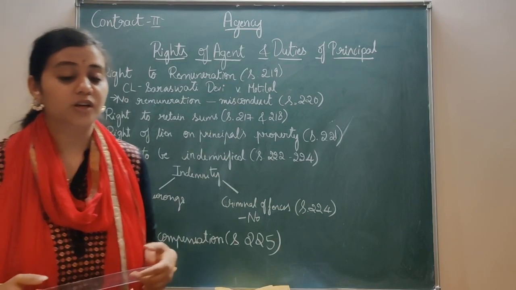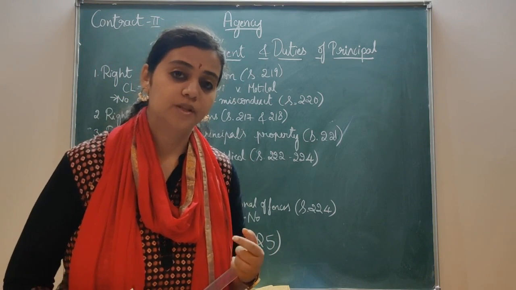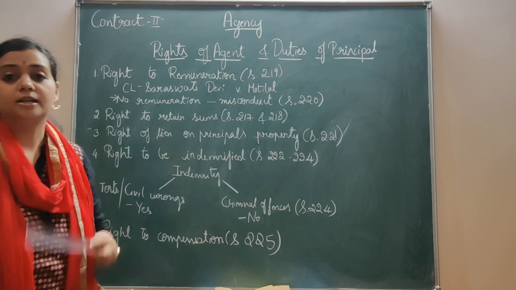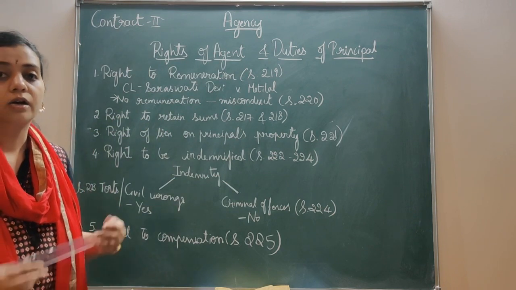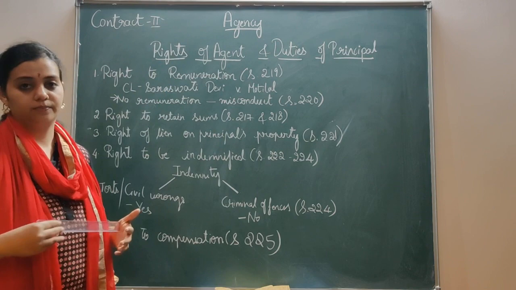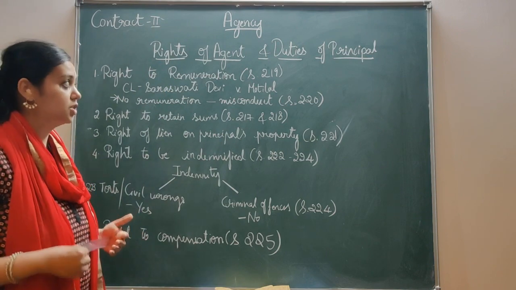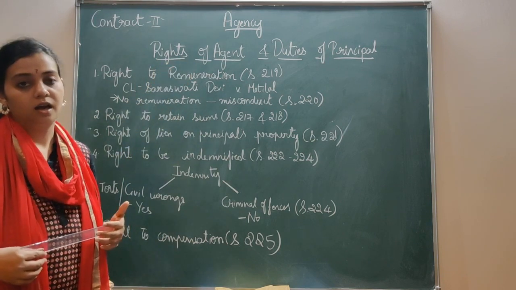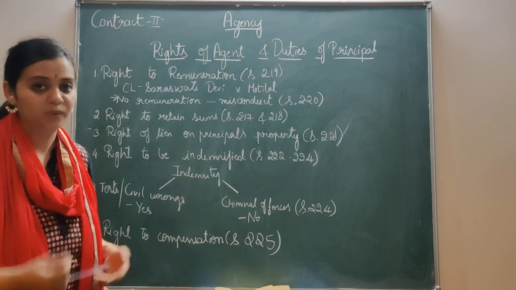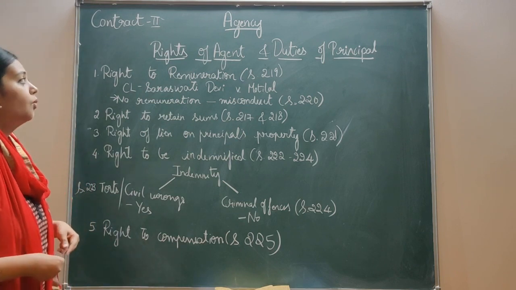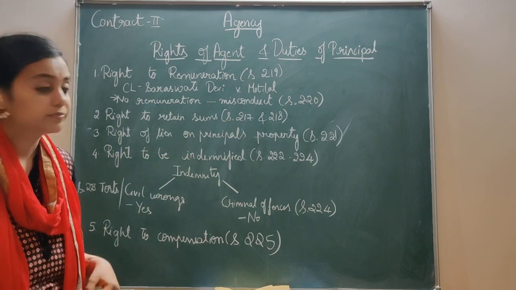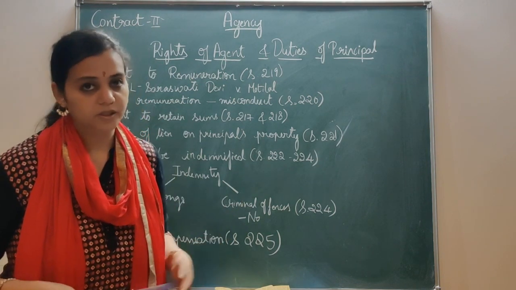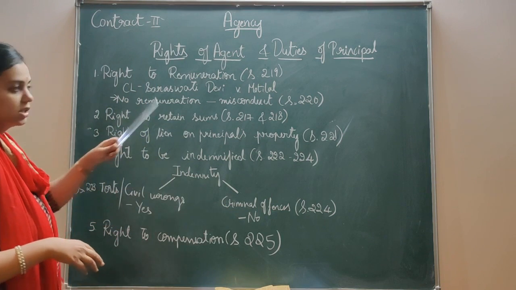So, what are the rights of agent and what are the duties of principal? Whatever right the agent has against the principal, it is the duty of the principal to pay to the agent or discharge towards the agent. He has to discharge his duties that an agent has to get for his work. So now let us know what are the rights of the agent, and whatever his rights are, that forms the duty of the principal. So in short, that is it.